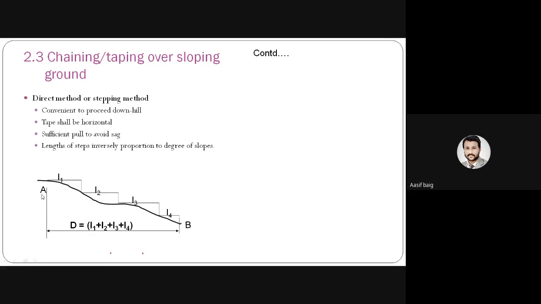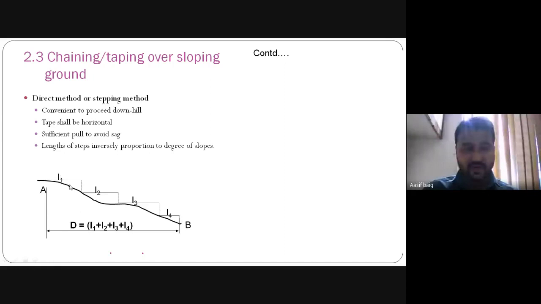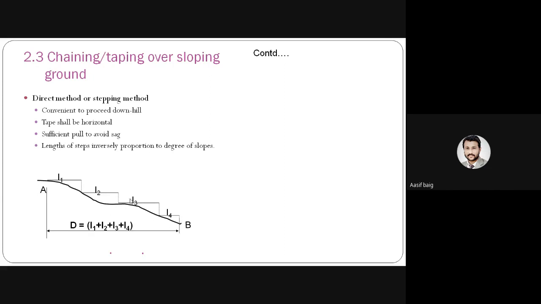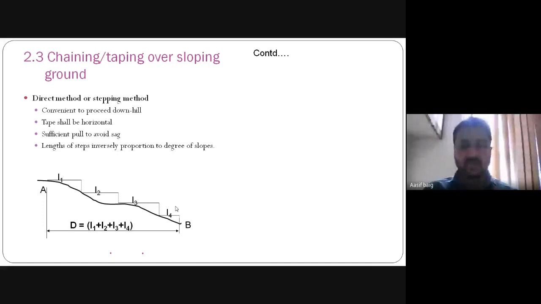Suppose there is a slope between station A and B. We have to perform this in a straight line first, so we will get the length L1. Then we will drop a plumb bob from this point, and again take the horizontal distance, which will give L2. We drop the plumb bob again and measure the distance L3. Then again we drop the plumb bob and measure L4, and we reach point B. We add these horizontal distances L1, L2, L3 and L4, and we get the total exact horizontal distance between A and B.